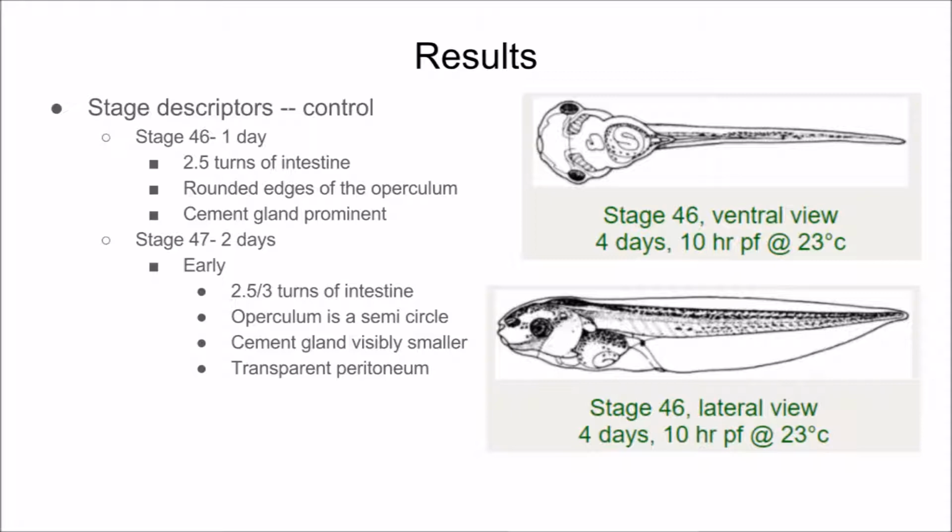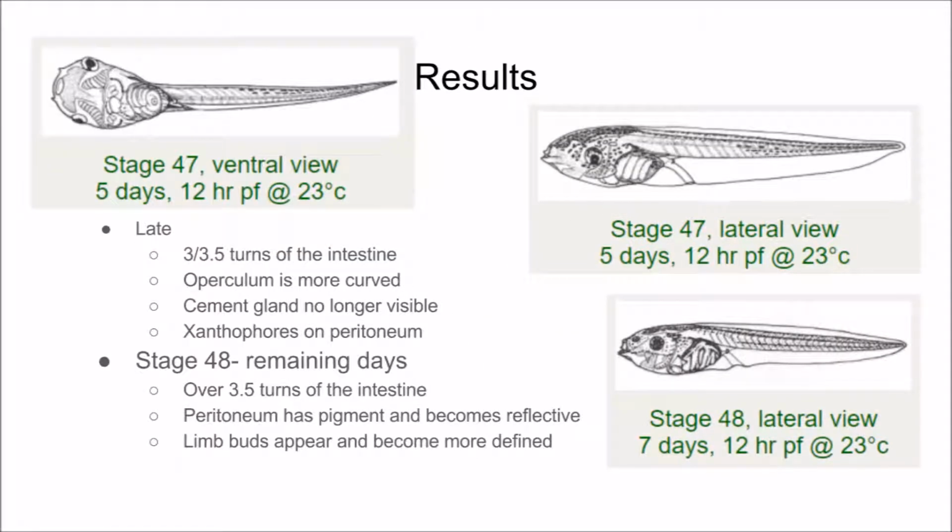Stage 47 lasts for 2 days but is separated into an early stage and a late stage because of their distinct physiological differences. The criteria for early stage 47 are listed above. The criteria for late stage 47 is listed above. The pictures show the morphological differences between various stages of development. Stage 48 lasts for the remaining days of the experiment and is defined by the criteria above.